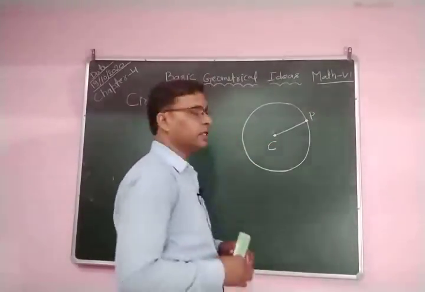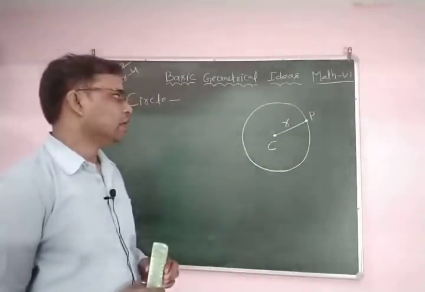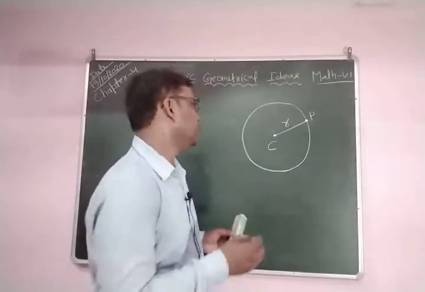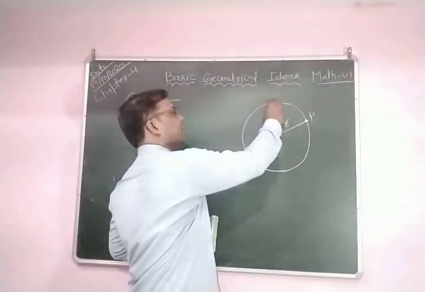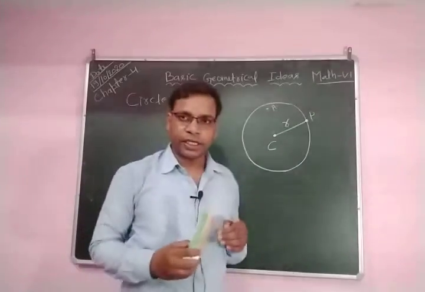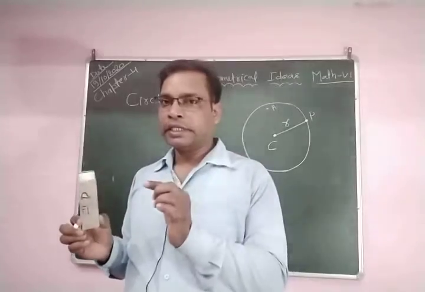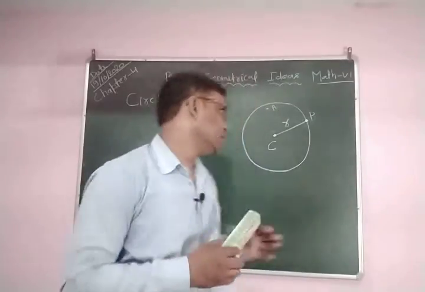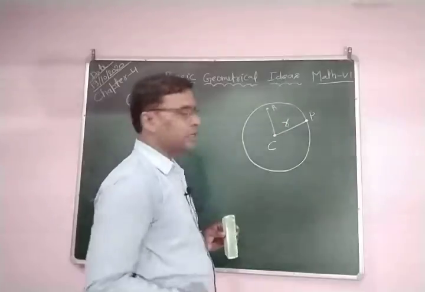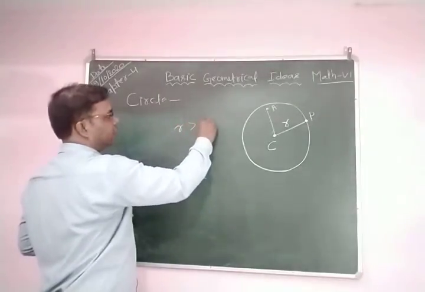C is the center, and you represent the radius R. If any point lies inside, suppose point A lies inside here, so the distance between the point and the center is less than its radius. It means that if you join this point A, R is greater than CA.